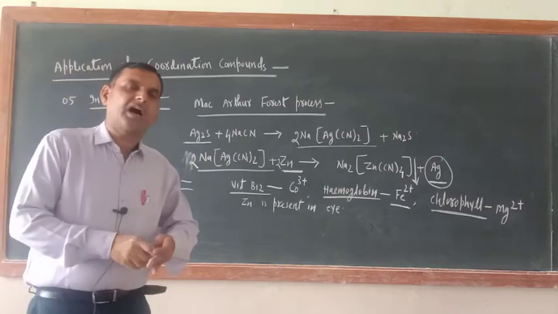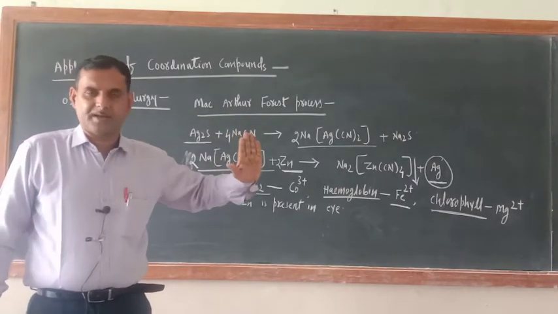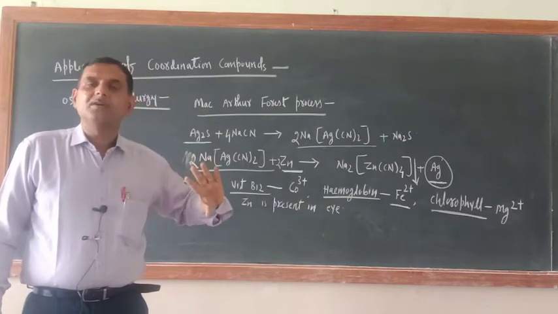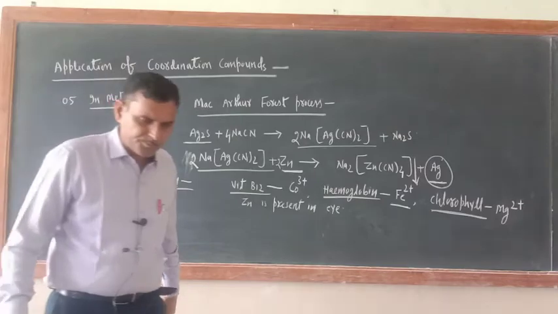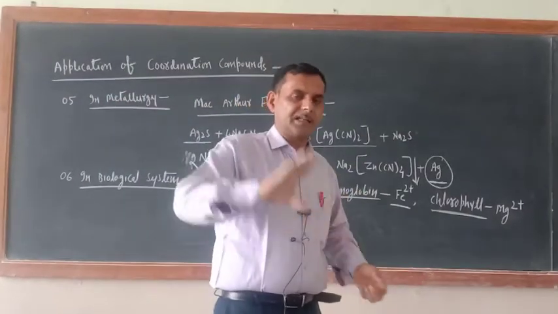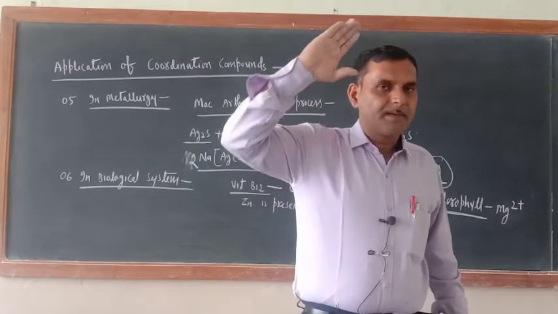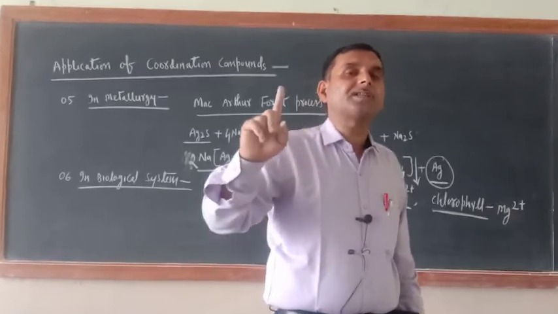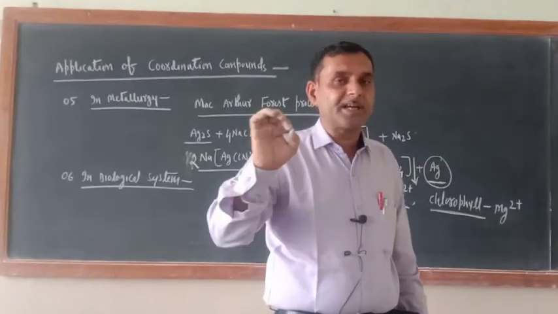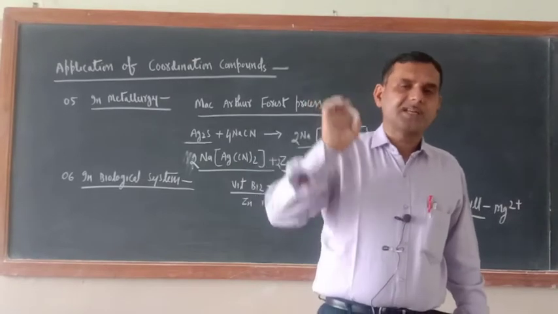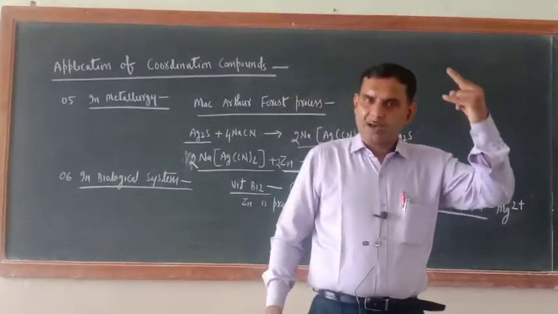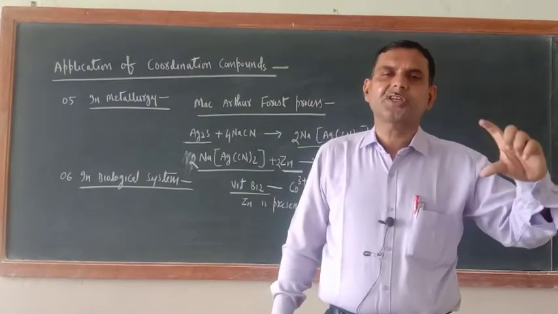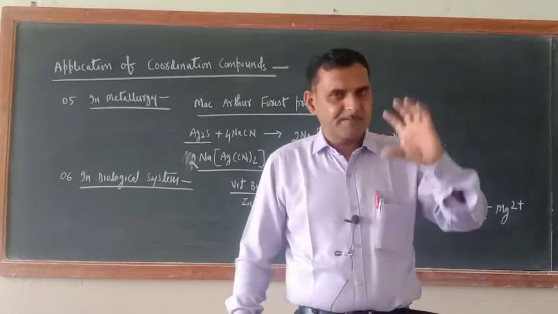In this way, all the ions I have segregated, I have classified. The members' names I told you, group reagents I told you. Okay, so now one by one I will tell. This is the story of qualitative analysis, meaning classification of ions according to groups. But how coordination compounds play an important role in the detection of those ions, that is the matter of discussion here. One by one I will tell you how coordination compounds play an important role in detection of those cations and anions, basically cations.